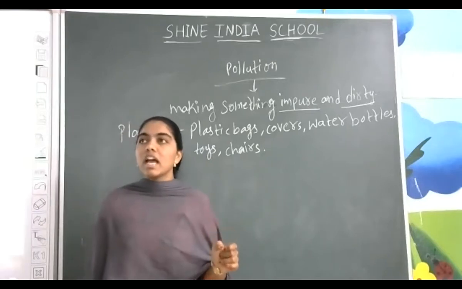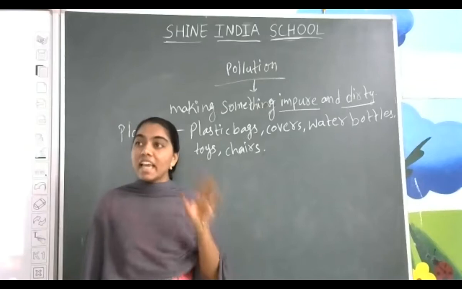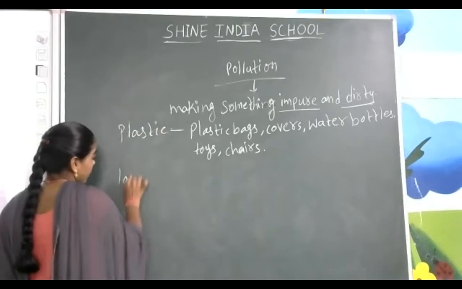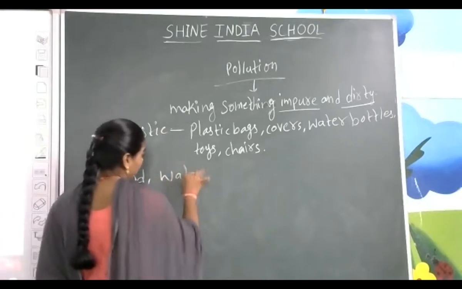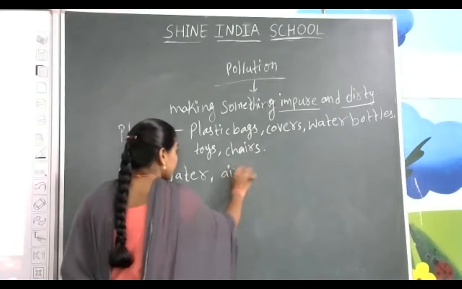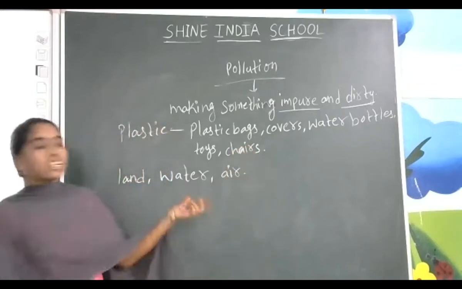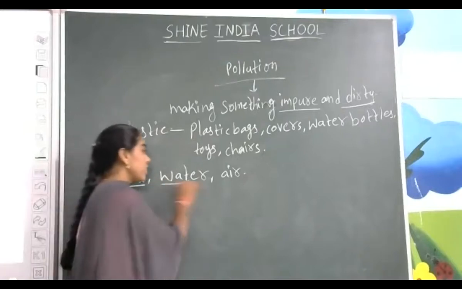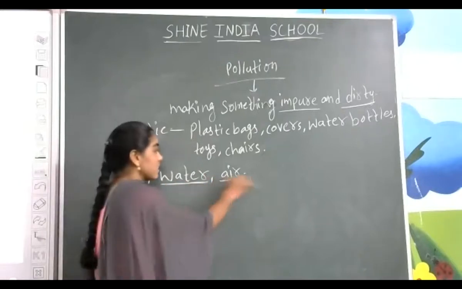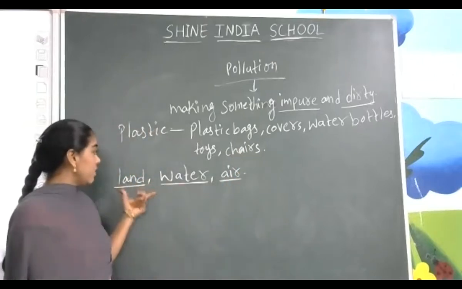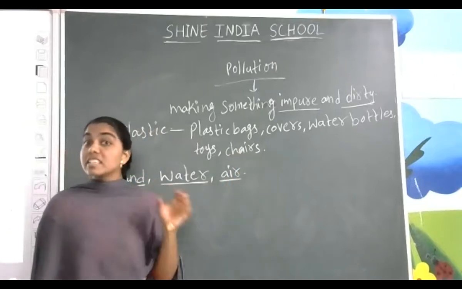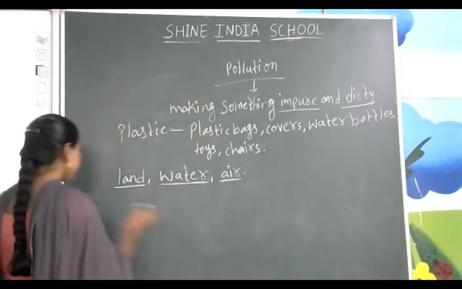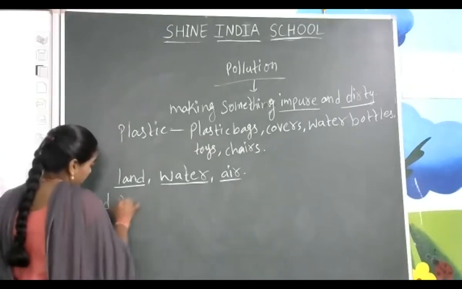Because of plastic, everything in the environment like air, water, land. What are the things getting polluted? Yes, land, water, air. These are the three main components getting polluted because of plastic. Everywhere on the land we can see plastic. Everywhere in the water we can see plastic as well as in the air also. Mostly we can identify land and water pollutants clearly. How can we identify? Yes. First of all, land pollution.